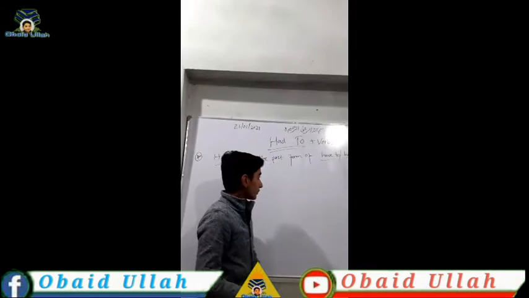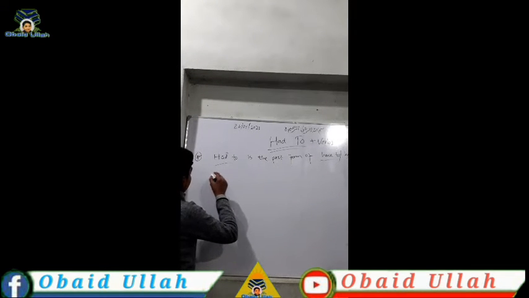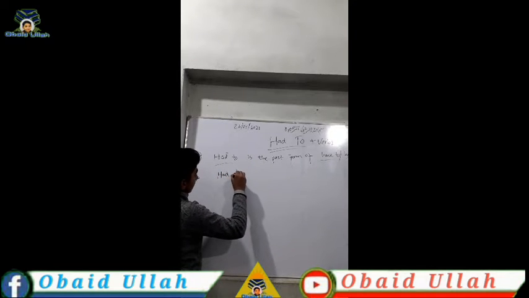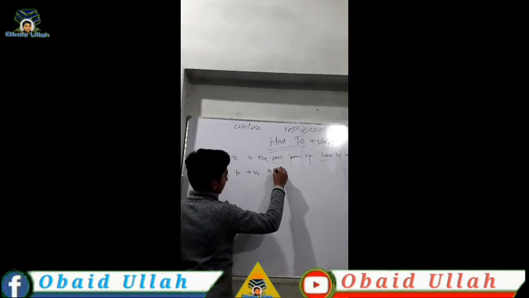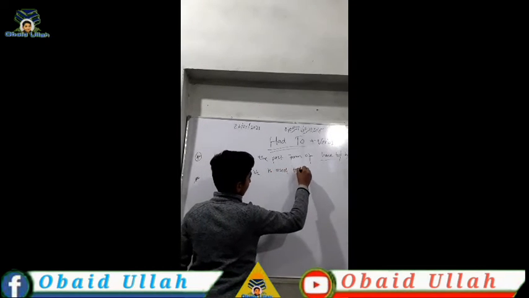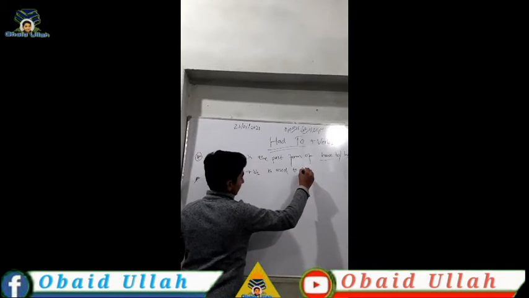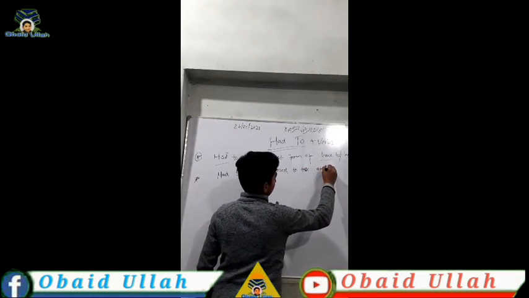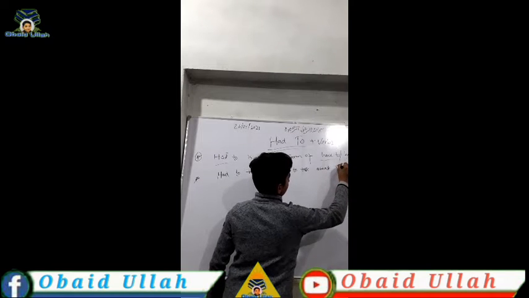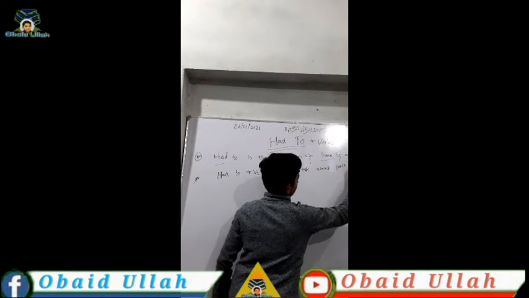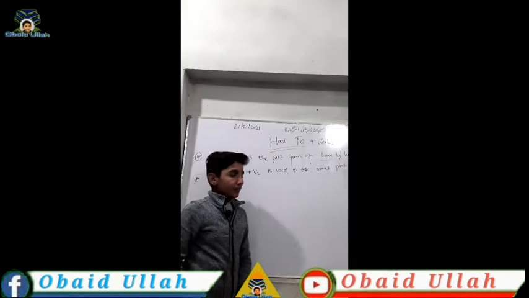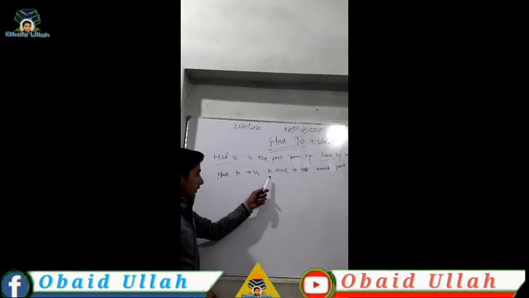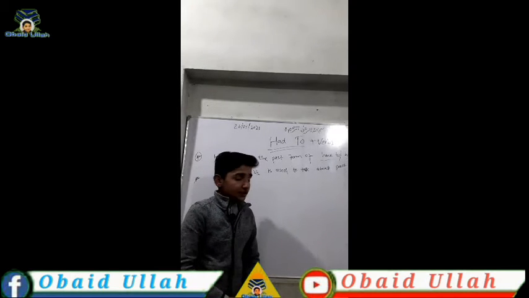And the definition of it is that had to plus verb first form is used to talk about past obligation. What's the definition of had to plus verb? This is the definition: had to plus verb is used to talk about past obligation.